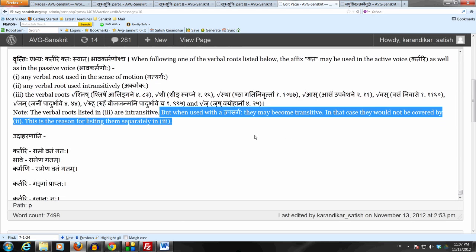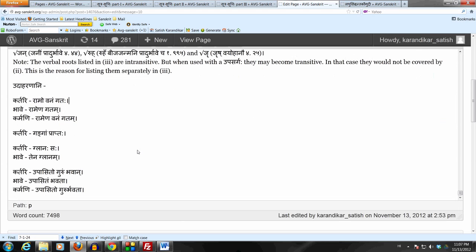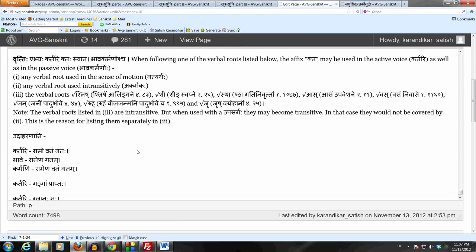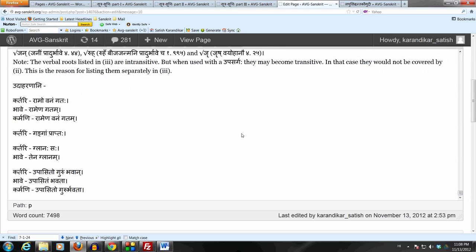For example, let us take the dhatu as. Just one example, dhatu as. Now as is to sit. This is an akarmaka dhatu. This doesn't take an object. But let's say now we add the upasarga upa. Now upa plus as is a sakarmaka dhatu. Upasa means to worship or to adore.